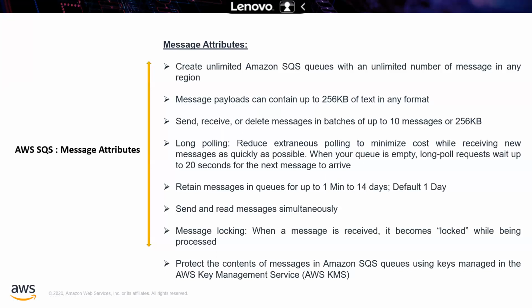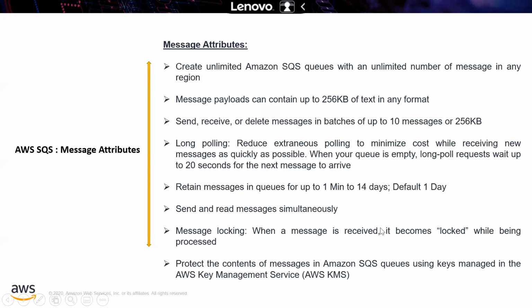Whereas if there is no wait and immediately the Lambda is processing in 0 seconds, that time it is called short polling. Okay, these are the two different things. Here I have clearly mentioned: reduce extraneous polling to minimize cost while receiving new messages as quickly as possible. When your queue is empty, long poll requests wait up to 20 seconds for the next messages to arrive. So you are able to save the cost over there.